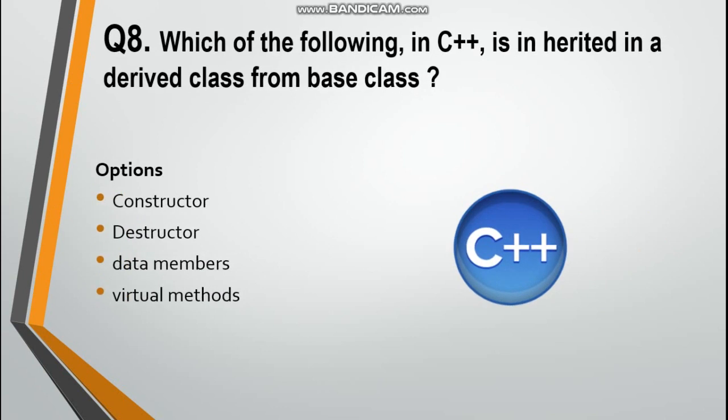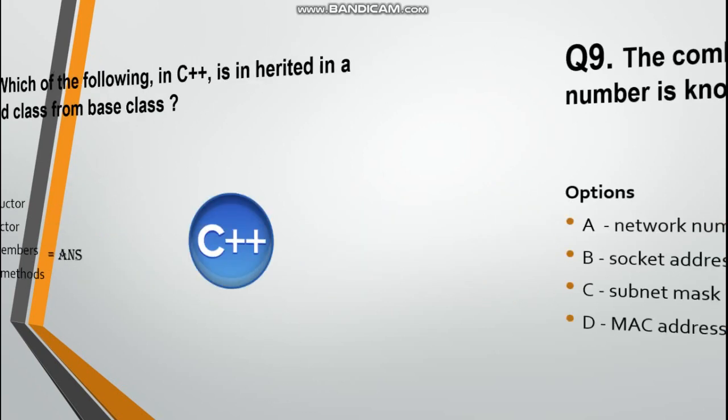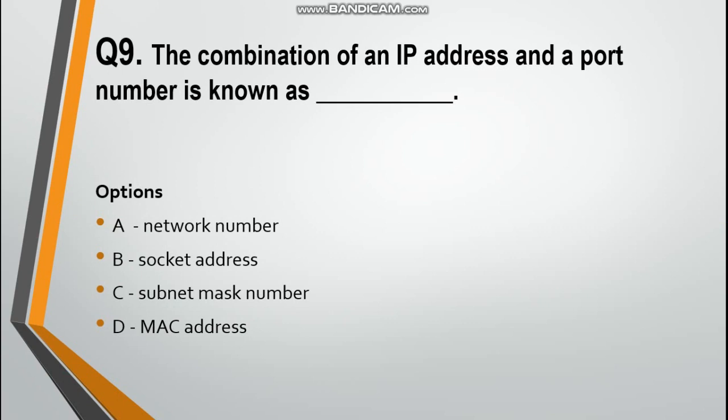Next question is, which of the following in C++ is inherited in a derived class from base class? First option is constructor, second destructor, third data members, and fourth virtual methods. Answer is data members. Next question is, the combination of an IP address and a port number is known as, first option is network number, second socket number, third subnet mask number, and fourth is MAC address. Answer is socket address.